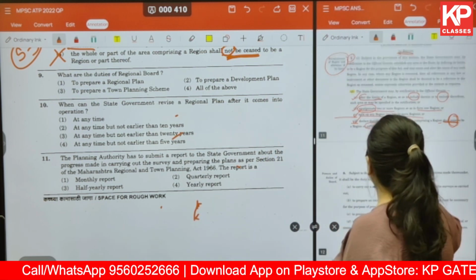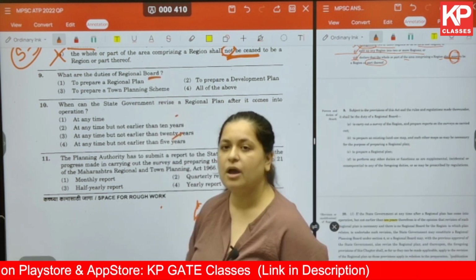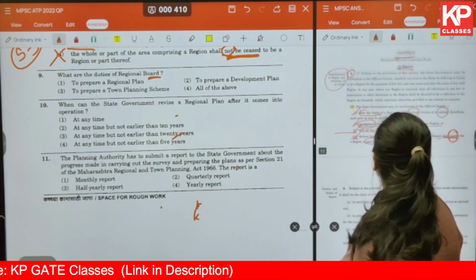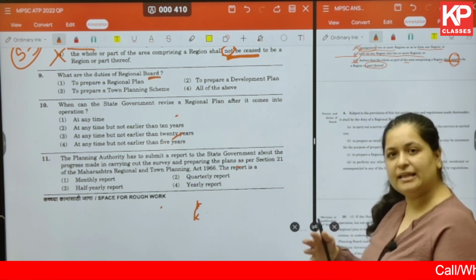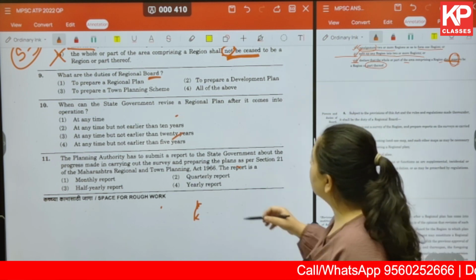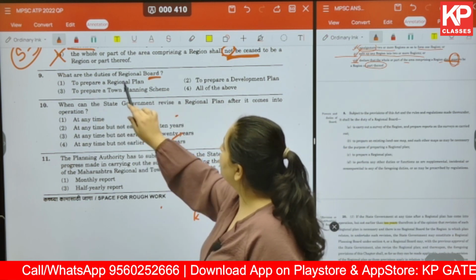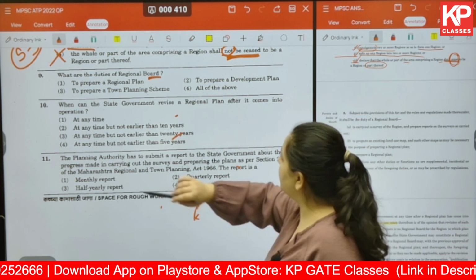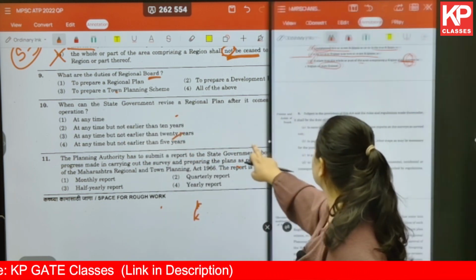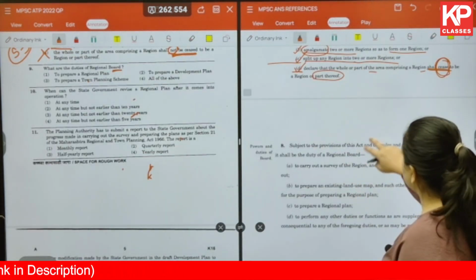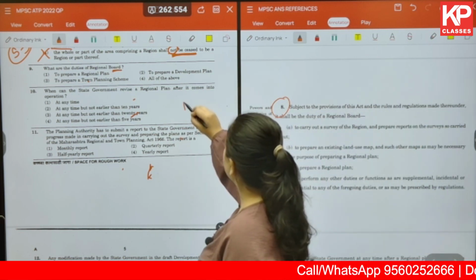Let us move ahead to question number 9. What are the duties of the regional board? We just now saw that under the same chapter, A talked about region and B talked about the powers and duties and the establishment of the regional board. So let us read this question in detail. Duties of regional board: first, to prepare a regional plan; second, to prepare a development plan; third, to prepare a TPS, that is town planning scheme; or all of the above. This is mentioned in section number 8 of the MRTP Act.